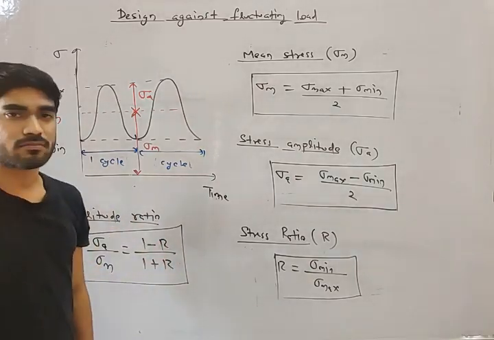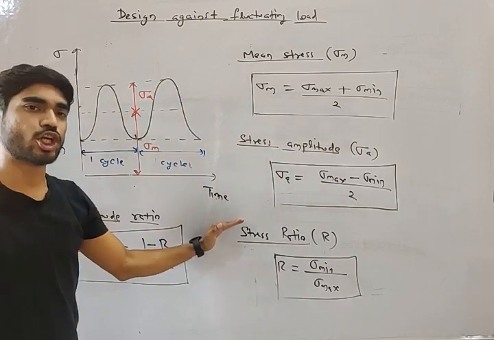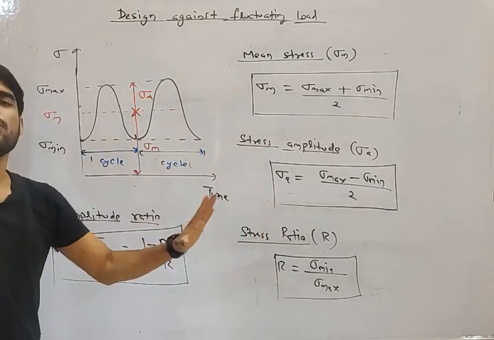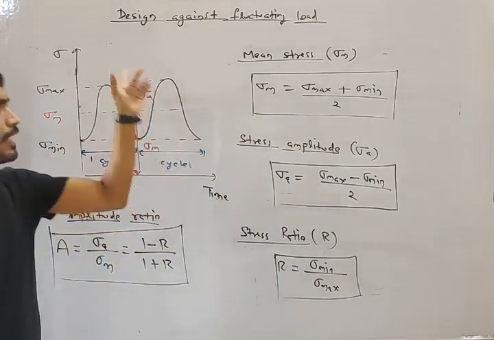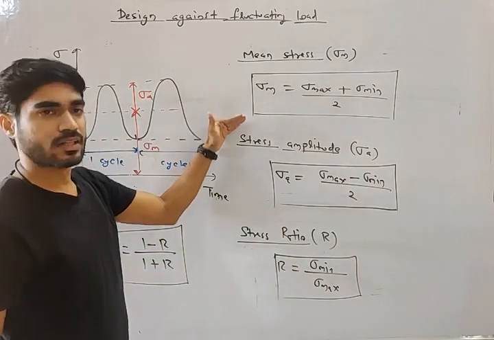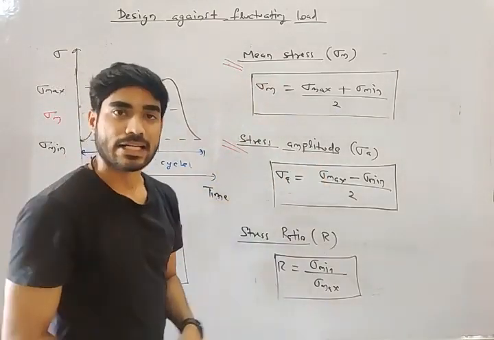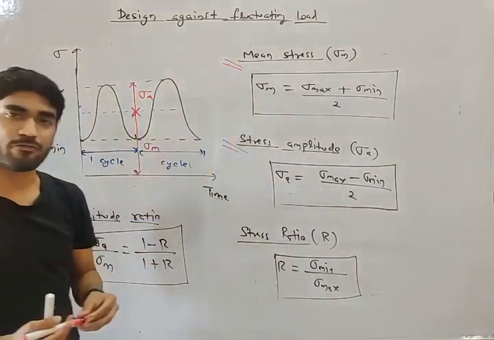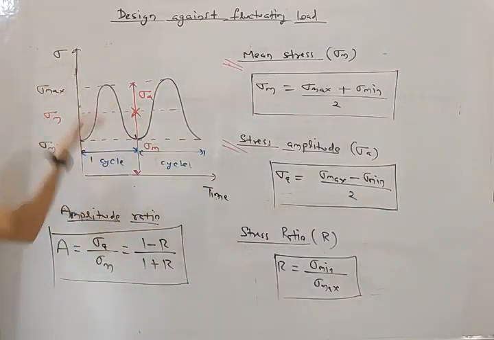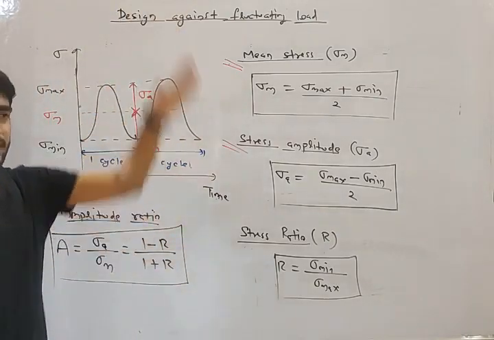So you have to remember these four parameters: mean stress, stress amplitude, stress ratio, and amplitude ratio. Out of these four, the two ratios are not used in design. They are just used to define the fluctuating stress. But sigma m and sigma a are used in the design equation, so they are very important from the design point of view. Fluctuating stress means it is fluctuating between minimum and maximum value, increasing, decreasing, increasing, decreasing.